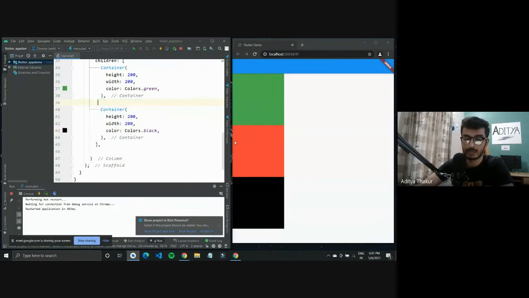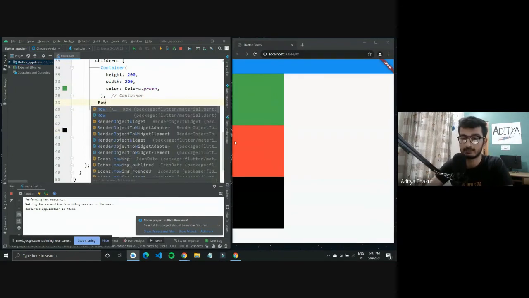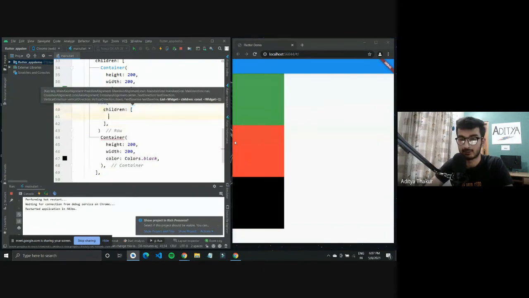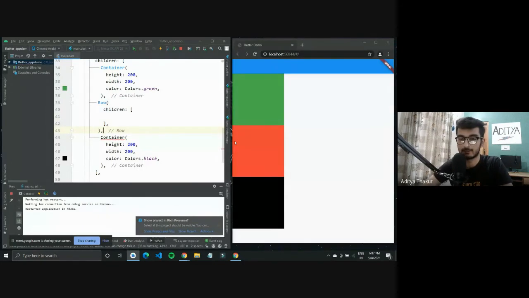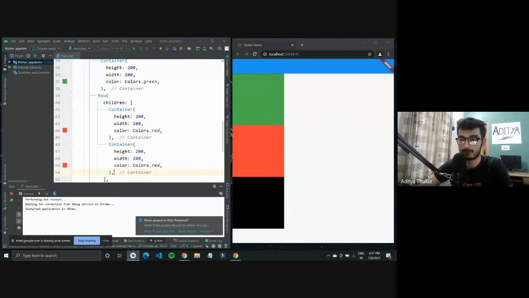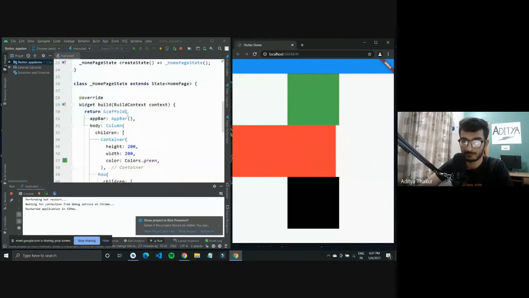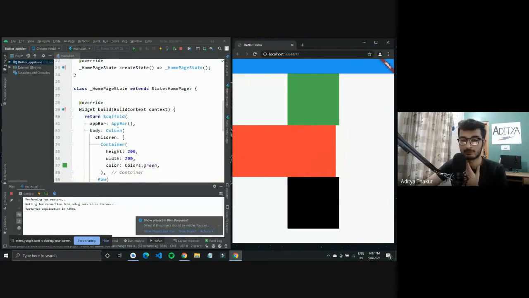And what I'll do is create a row, as in type row, and then the row would again take in children. It wouldn't have a single child, but it will have multiple children. And you can put this inside it once and twice. So let us see now how it looks. What we have here is the column completely right here, and then we have these two in the middle.